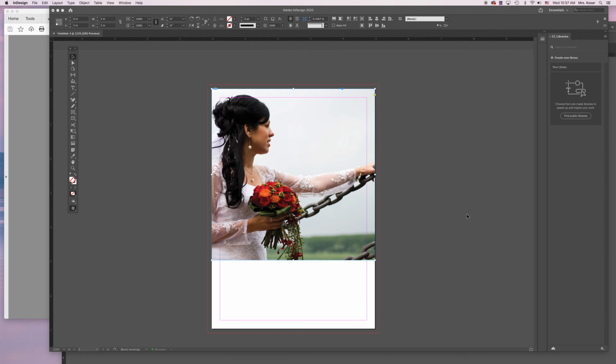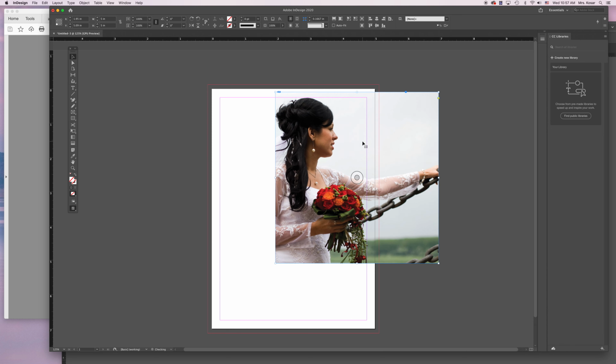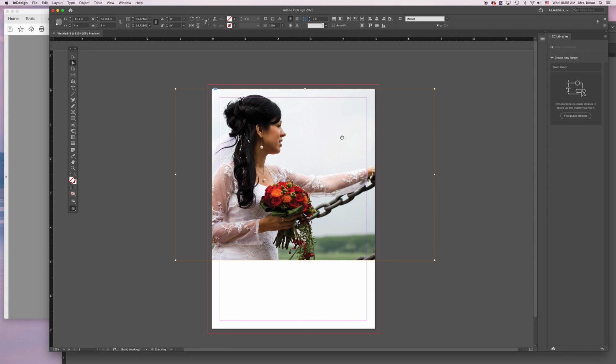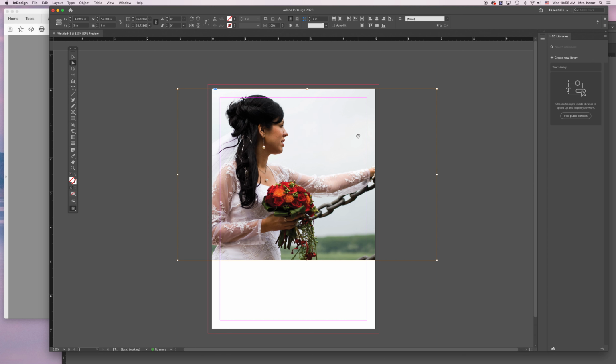So what we're going to do is, if I were to use my selection tool, I can move the frame around the page, but that's not what I want to do. I want to use my direct selection tool to click on the picture so I can move the picture around. If I don't want to move it up or down, I can hold Shift and I can drag it. Or I can use my arrow keys to nudge it. Shift will keep it from moving up and down, and I want to see her bracelet just a little bit.